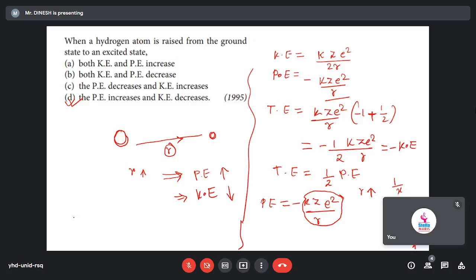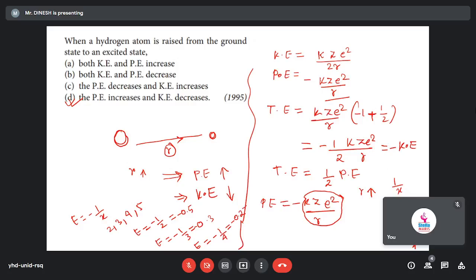See here, I'll give you an example also. Suppose E is equal to minus 1 by x, and x is increasing: 2, 3, 4, 5. E will be minus 1 by 2, that means minus 0.5. Next, E will be minus 1 by 3, that means minus 0.33. Next value is 4, minus 1 by 4, that means minus 0.25.